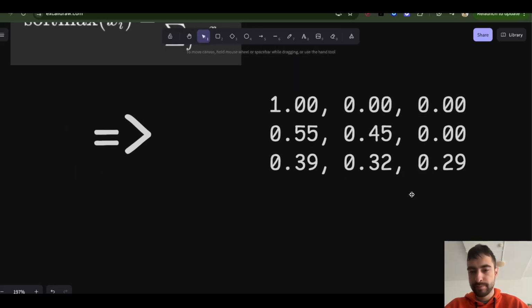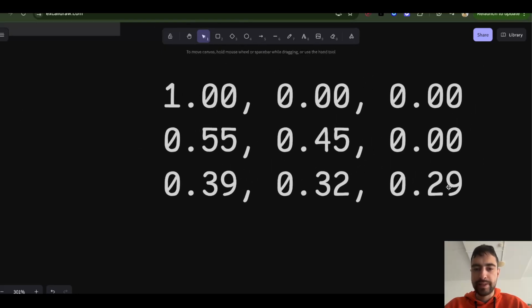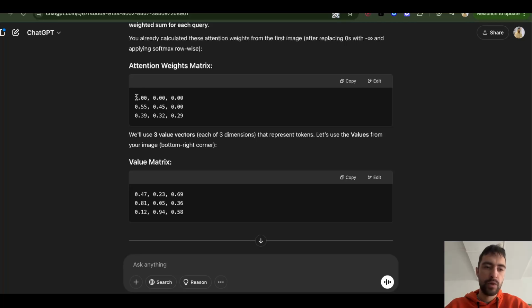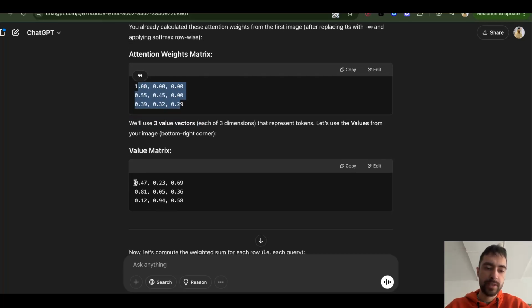Anyways, this diagonal is where you have the token against itself. So this diagonal will usually have the highest numbers in each respective row. So now we have our attention weights that we calculated, and we have the value matrix, first, second, third token.